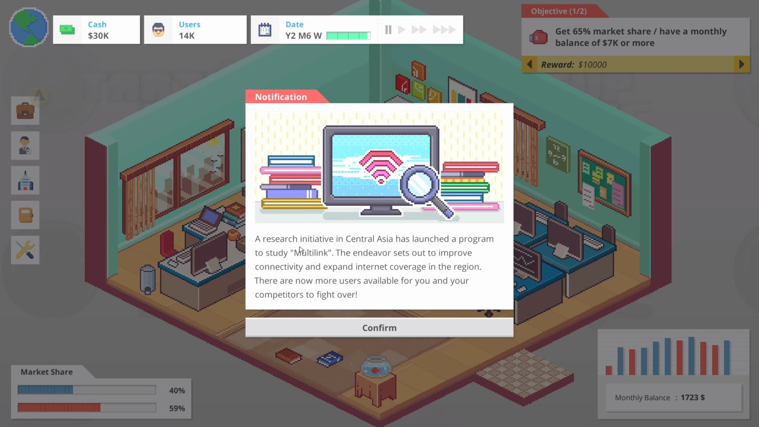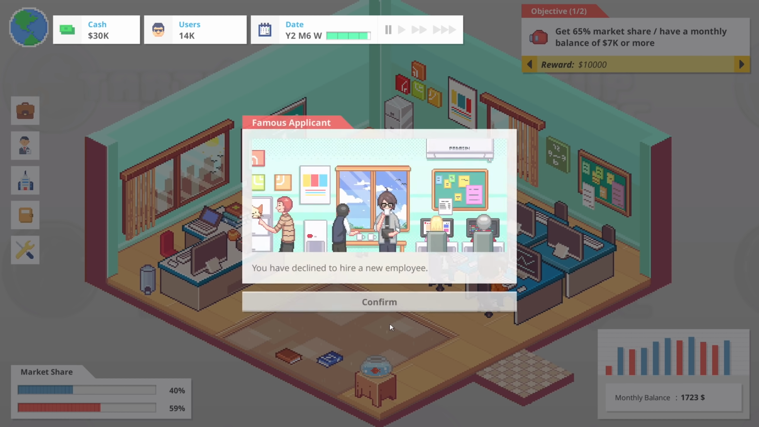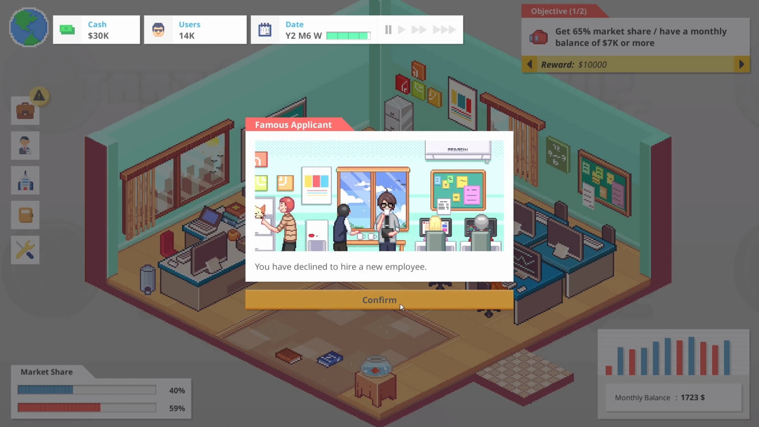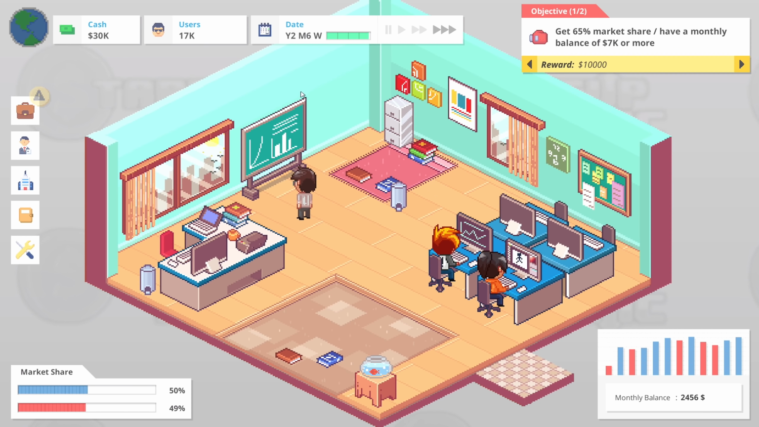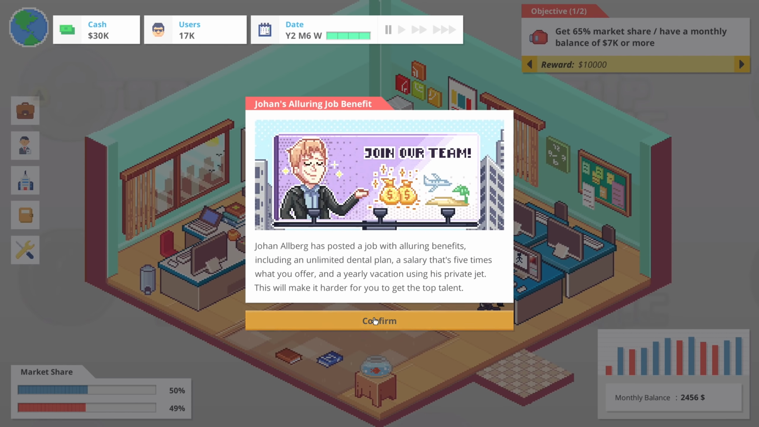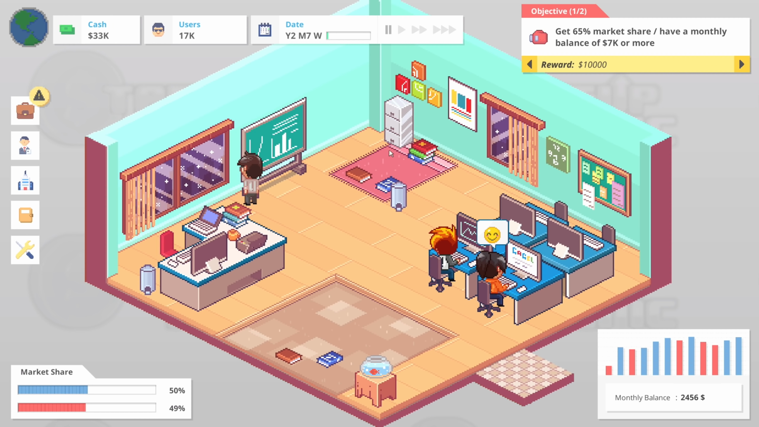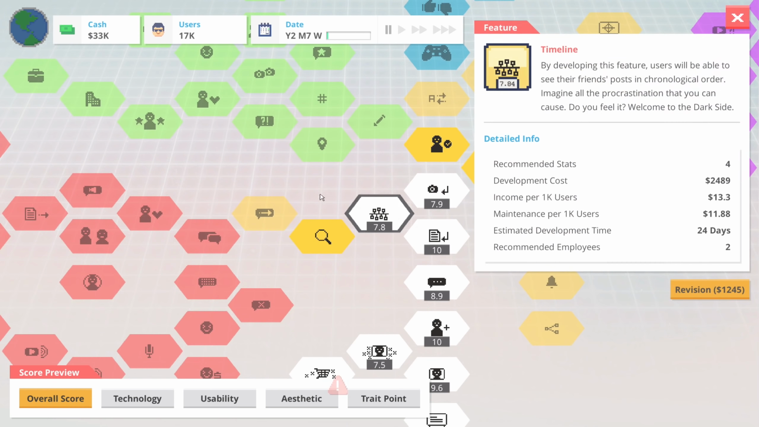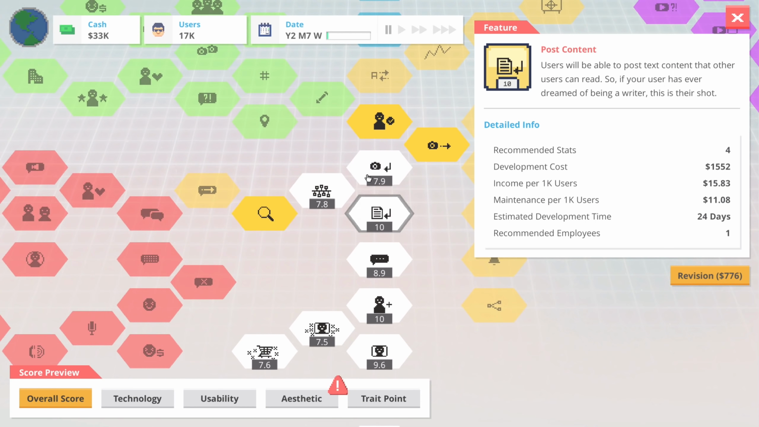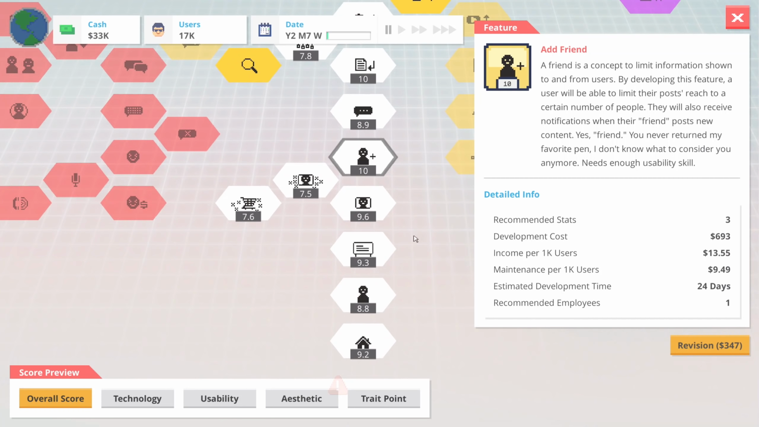No. A research initiative in Central Asia has launched a program to study multilink. The endeavor sets out to improve connectivity and expand internet coverage in the region. There are now more users available for you and your competitors to fight over. And I've declined to hire a new employee. So up to 17,000 users, my market share is back up to 50%. Johan has his new scheme again for hiring people. That's fine. But that seemed to go pretty well there. So we have posting content is flawless. Adding friends is flawless.